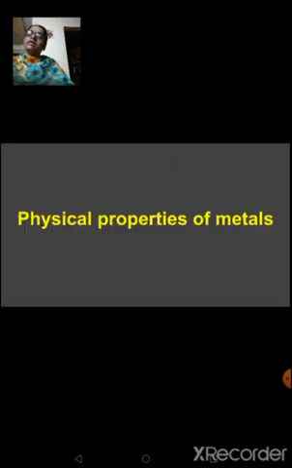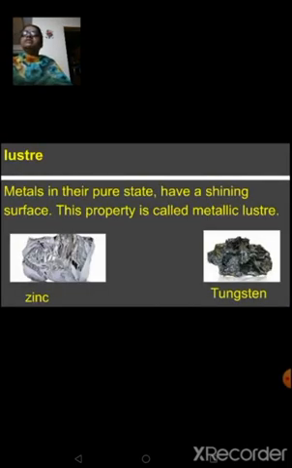In today's class, we will discuss the physical properties of metals. Let's begin with the first property of metals, that is luster. Metals in their pure state have a shining surface. This property is called metallic luster. Why do we choose gold and silver for making ornaments?